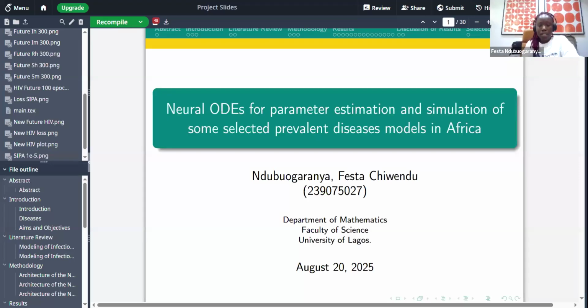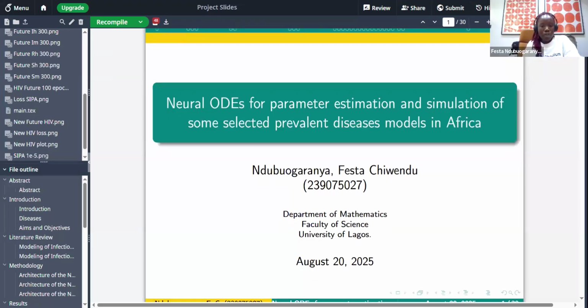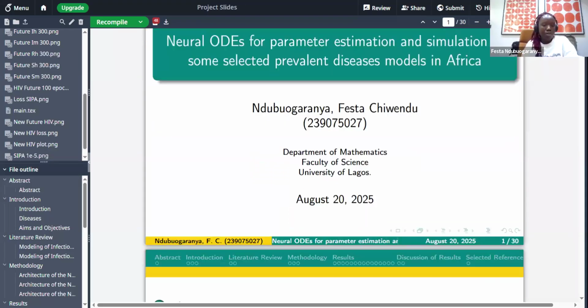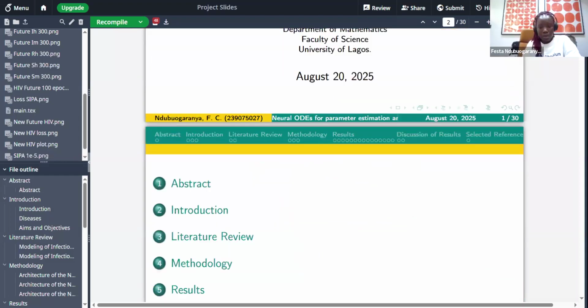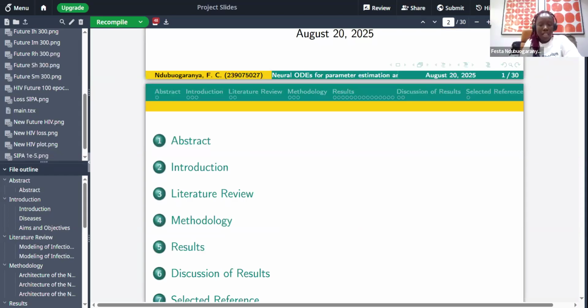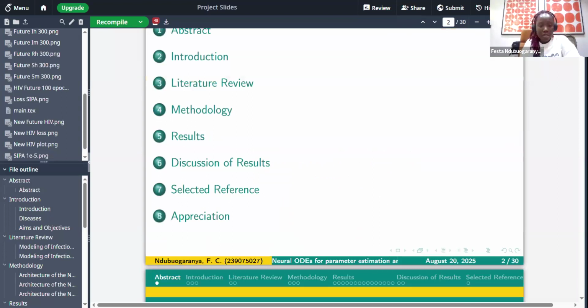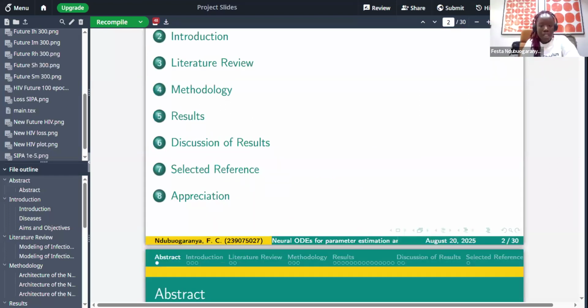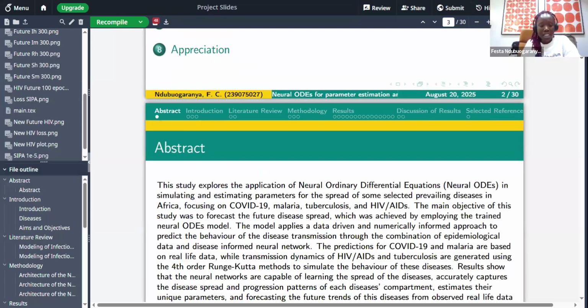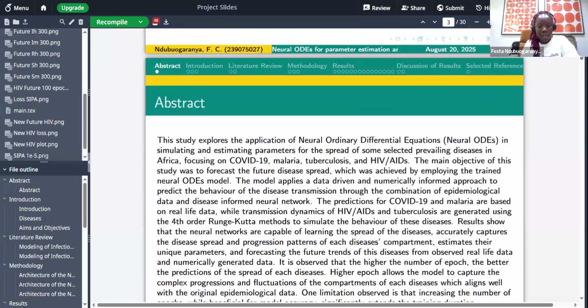Now, we started with a simple model, which is the SIR model, to see if the neural network, which is what we use in learning the trend of the diseases, is actually going to capture the trends before we move forward to work with the four diseases we are trying to look at. For the numerical simulation, that's for the diseases that have no real-time data, which is HIV/AIDS and tuberculosis, we used the classical fourth-order Runge-Kutta method to simulate and get data before we now use the neural ODEs to train on this data.